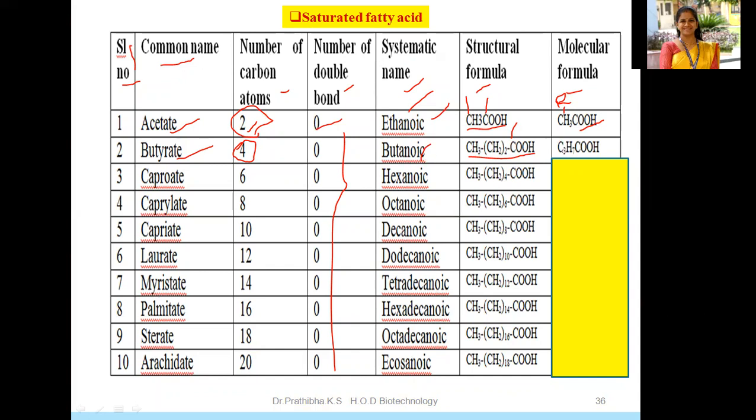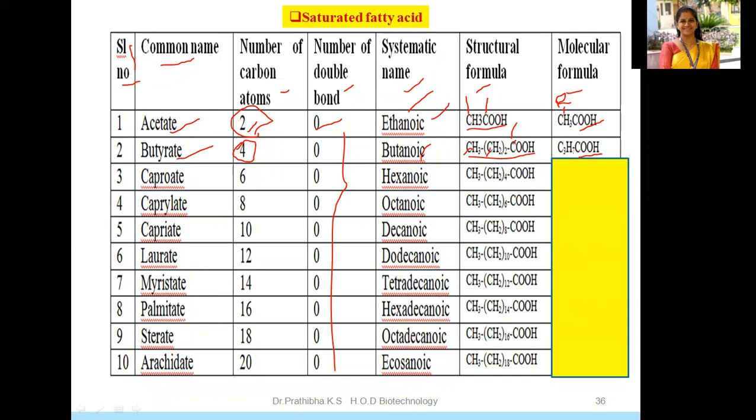So how many carbon atoms are there other than the COOH group? We should leave the COOH group here while writing the molecular formula. 2 carbon atoms here, right? And this is the third carbon atom. So 3 carbon atoms. Whereas hydrogen, how many hydrogen?